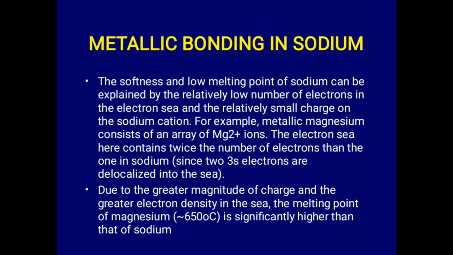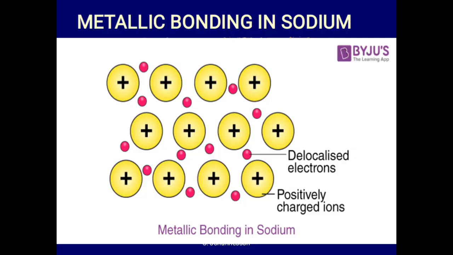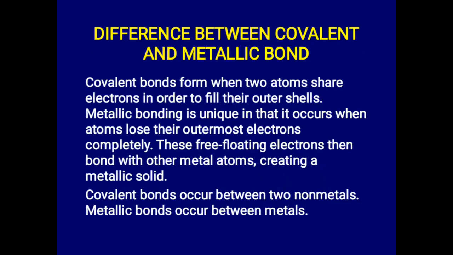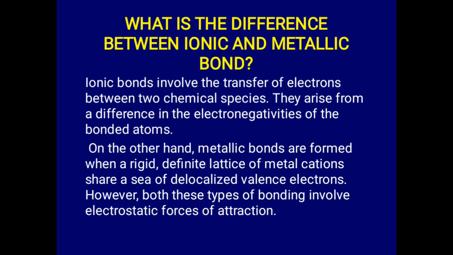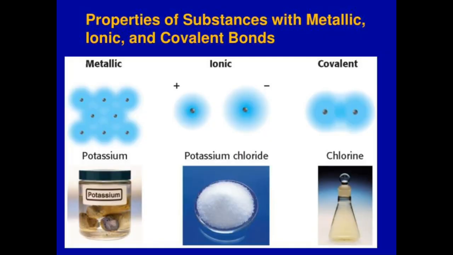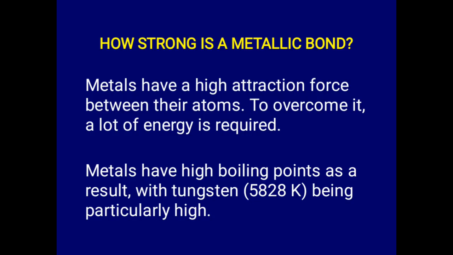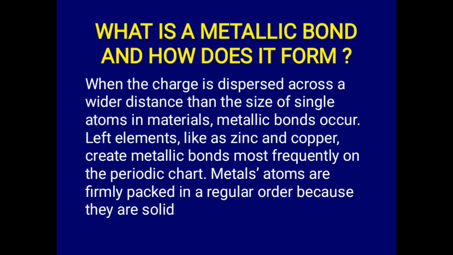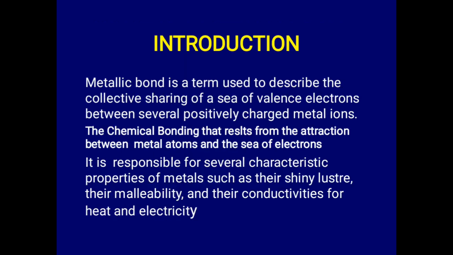We have looked at a case study of metallic bonding in sodium, the differences between covalent and metallic bond, and between ionic and metallic bond. We have looked at how strong a metallic bond is, the properties, how metallic bond is formed, and the definition of a metallic bond. So you can take more questions and solve accordingly.